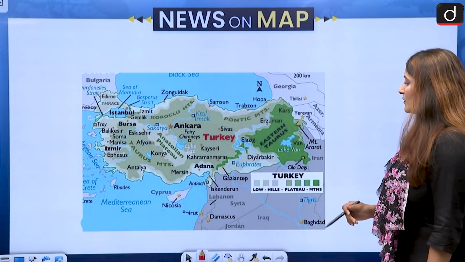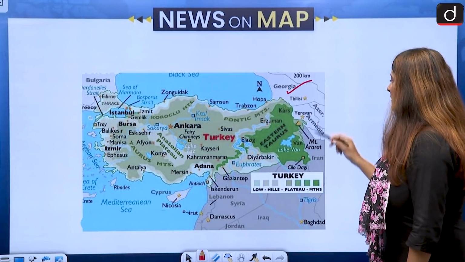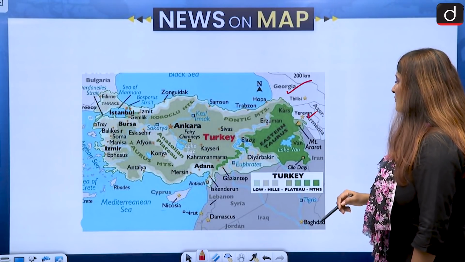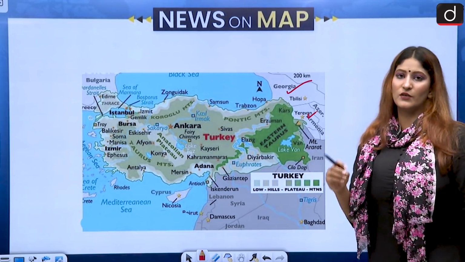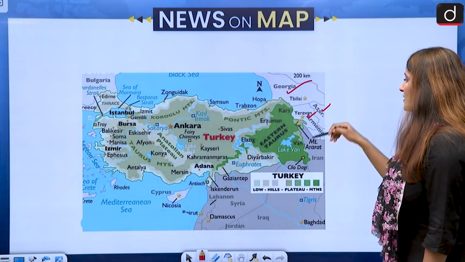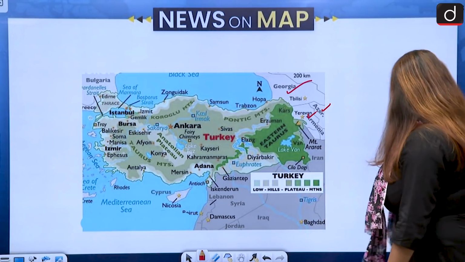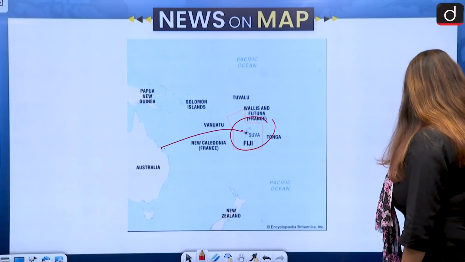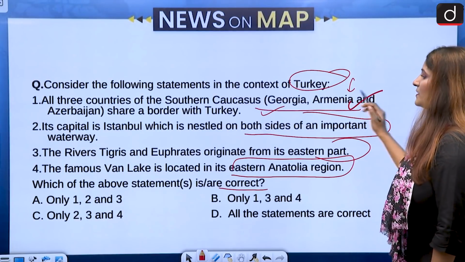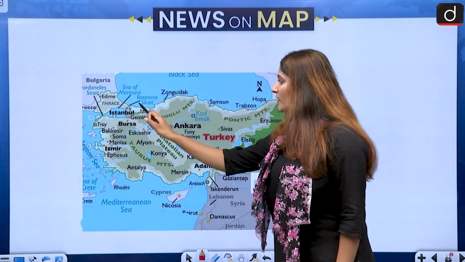Now this is the map of Turkey, and we are going to see, yes, it has a border with Georgia, Armenia and Azerbaijan as well, a very small region of Azerbaijan. And of course, all the three countries are an important part of the southern Caucasus region. So the first statement is correct. Istanbul is not its capital, although it is nestled between two important waterways.